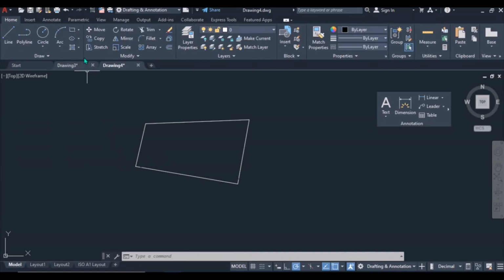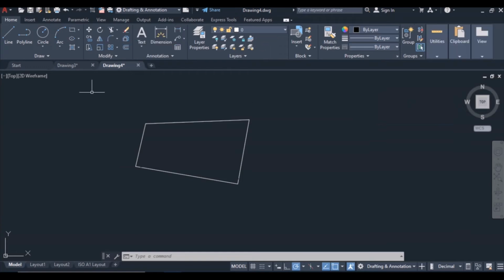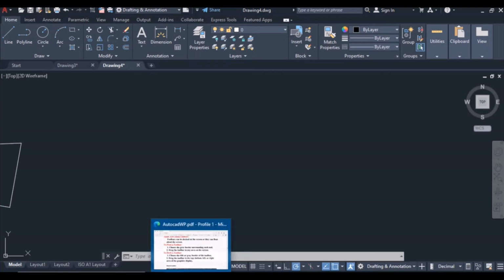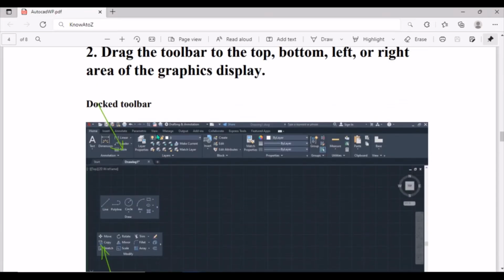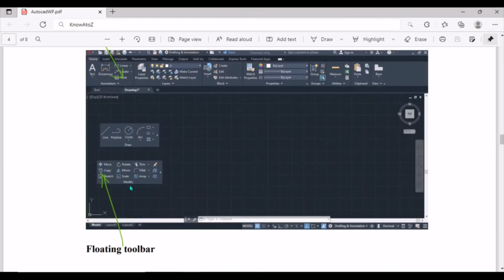See here? It's a small arrow here. Alright, so you have known how to float your toolbar or to dock. Okay, so this one is the docked toolbar, and these ones are floating toolbars.